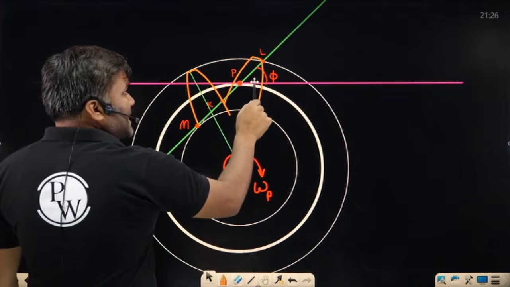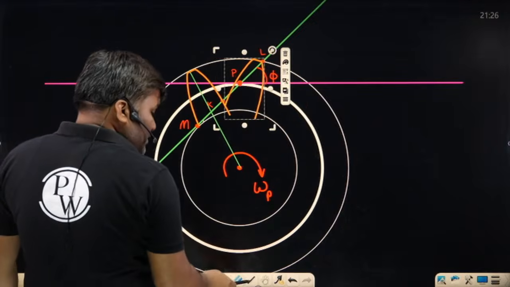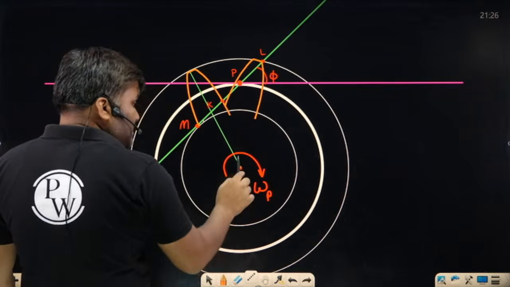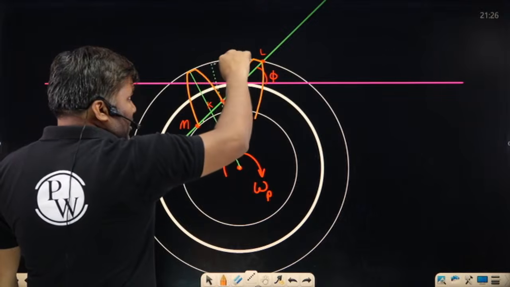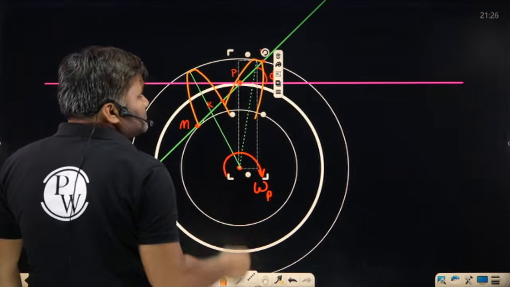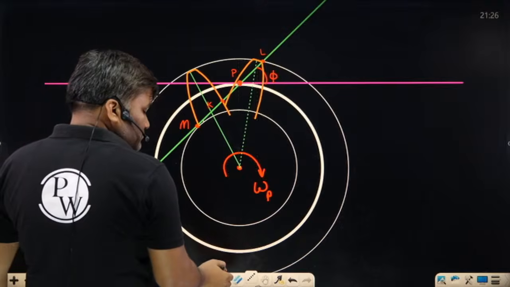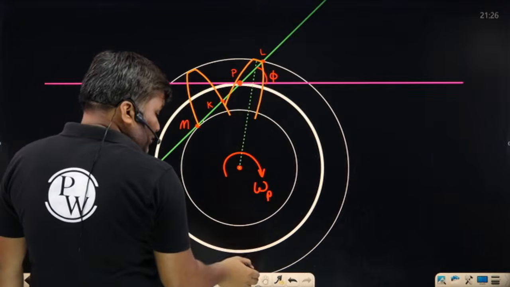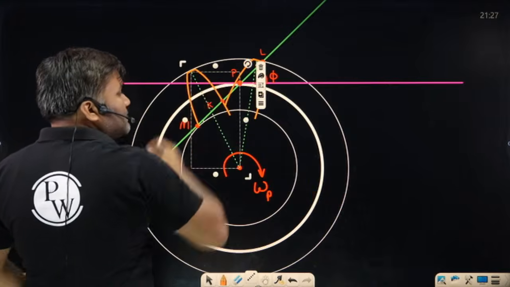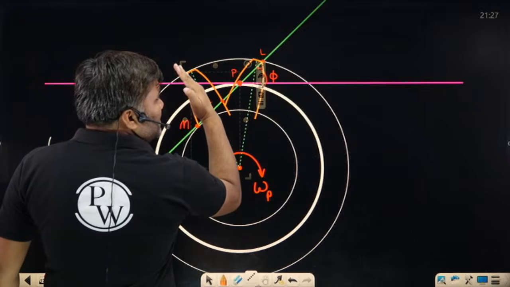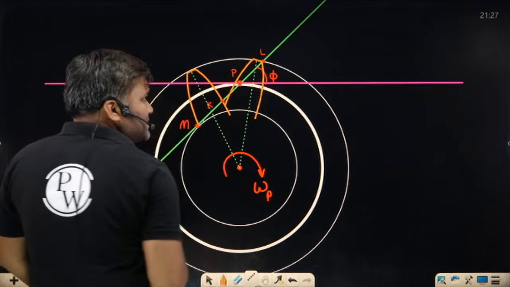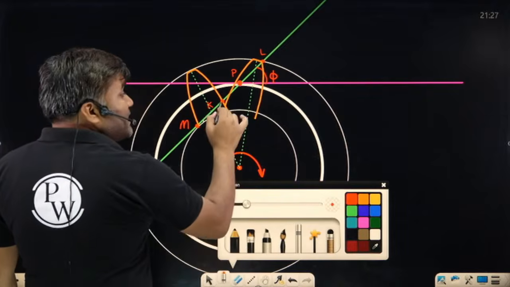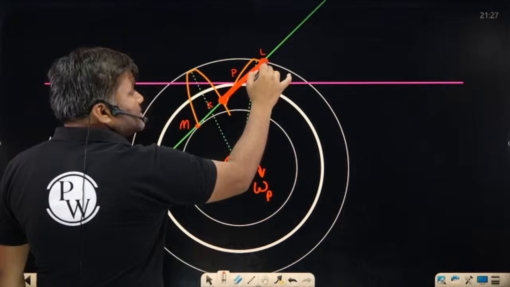Same tooth has traveled till this point, and now disengagement has happened. What will its radial position look like? Sir, initially the radial position was this, and now this tooth has traveled here. Careful. Initially the tooth was looking here. From this radial position, my tooth has traveled this distance. The actual contact point has moved from here to here.